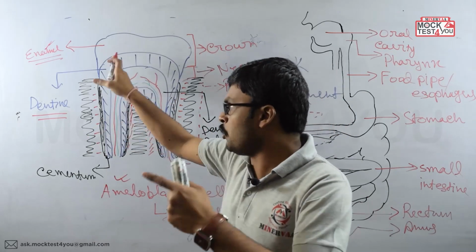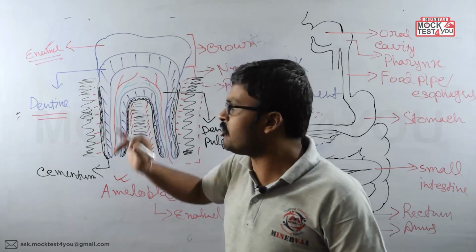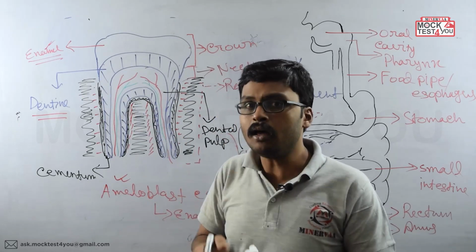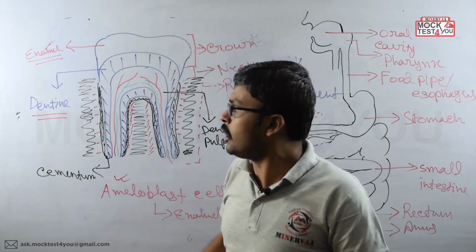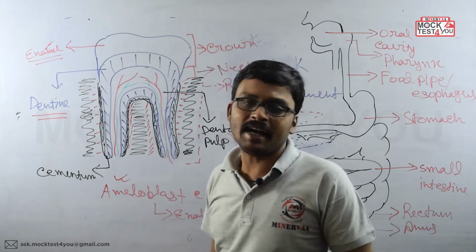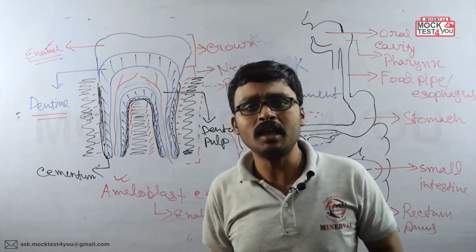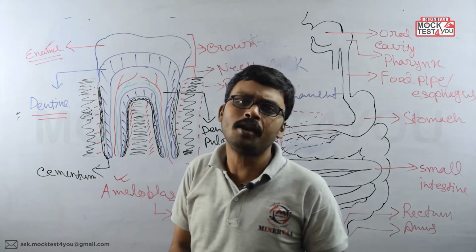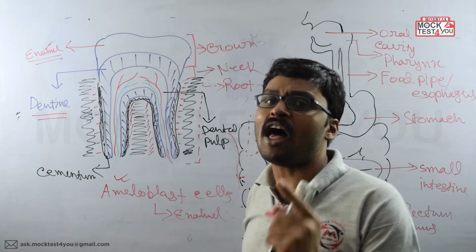But here, along with the calcium phosphate in the dentine region, we also get the cells which are forming the layer. And which cell is making the dentine region? Remember, the dentine region is made of the odontoblast cell.